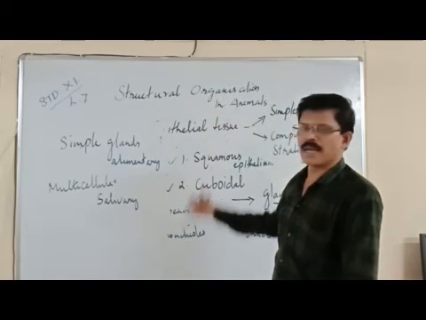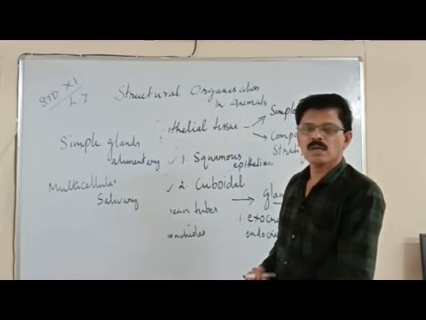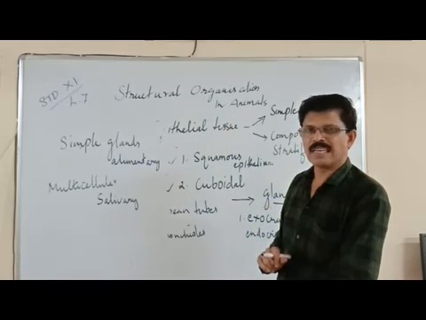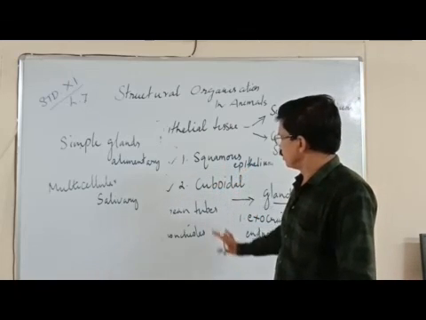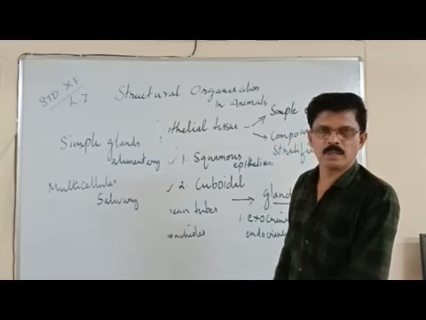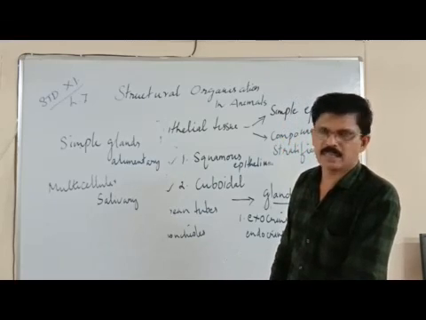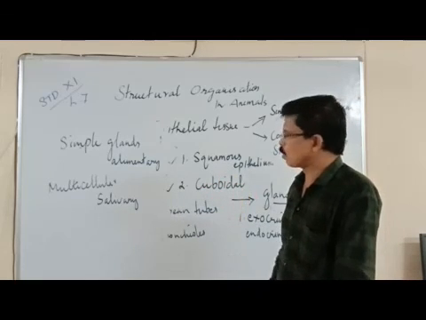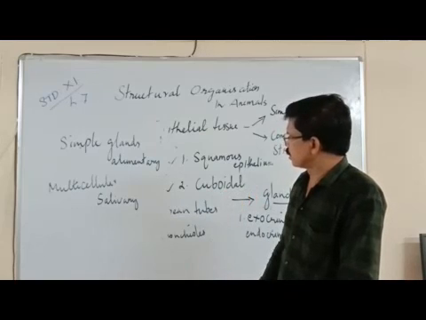Now what are the 3 types of epithelium? In this module we have learnt what epithelial tissues are and what the 3 categories of epithelial tissues are. Squamous epithelium, cuboidal epithelium and columnar epithelium. Based on the shape of the cells present in them, we can divide the epithelium into 3 types: squamous, cuboidal and columnar epithelium.